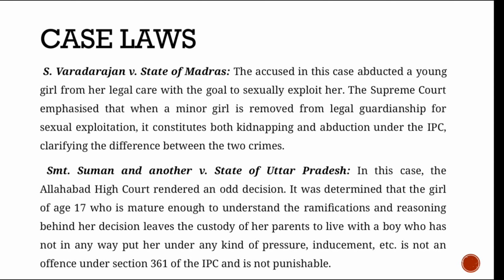So, we know a minor girl is a girl who is 18 years of age or below. We've also seen a provision which says that if that particular minor girl has been kidnapped by someone, or moved from one place to another unlawfully, then that comes under kidnapping. But in this case, it was held that the girl, who is 17 years old, is a minor, but she was mature enough to understand the consequence of the decision she was about to make. So here the girl ran away with a boy from her lawful guardianship.